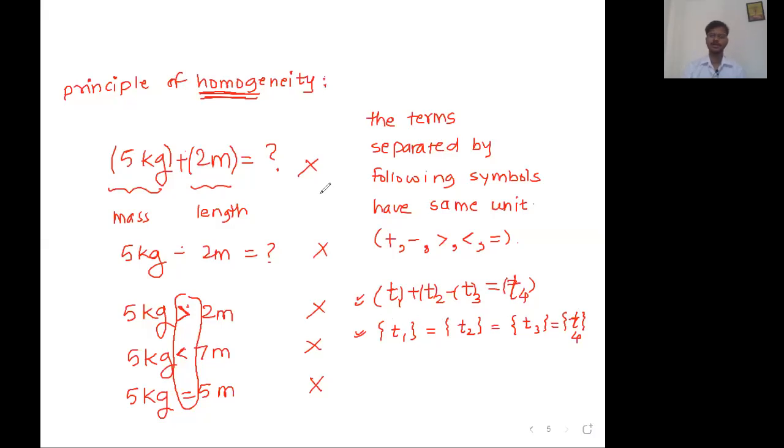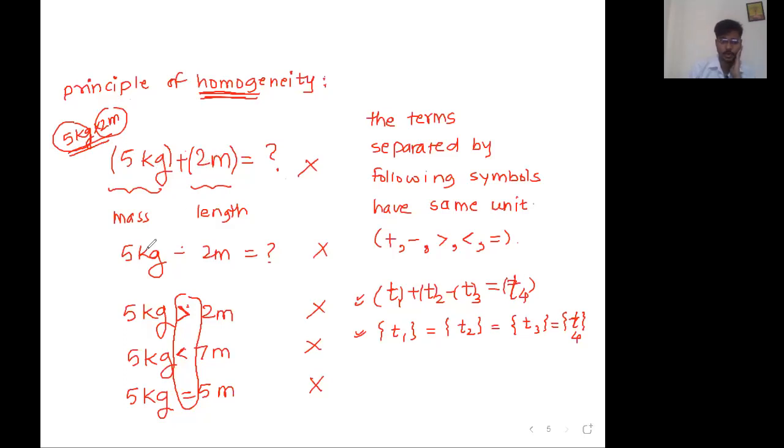Now let me ask you one innocent question. Can I do this, 5 kg multiplied by 2 meter? Yes or no? Correct, all of you are giving the correct answer. Sanika, think again. Devashish, think again. I am doing multiplication. Can I multiply two different physical quantities, mass and length? Can I multiply?